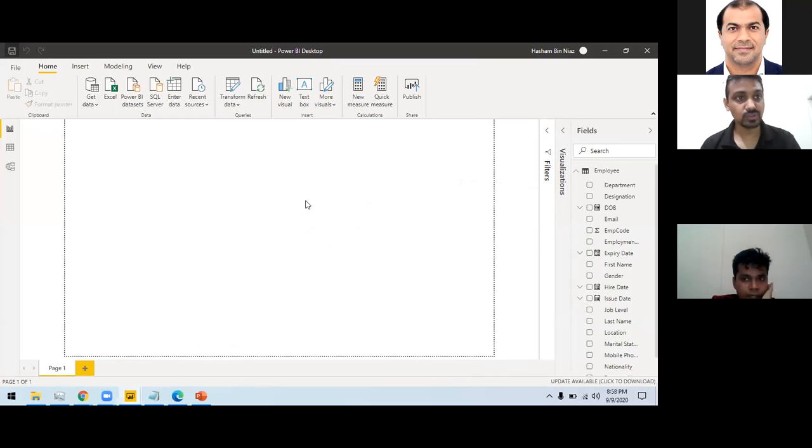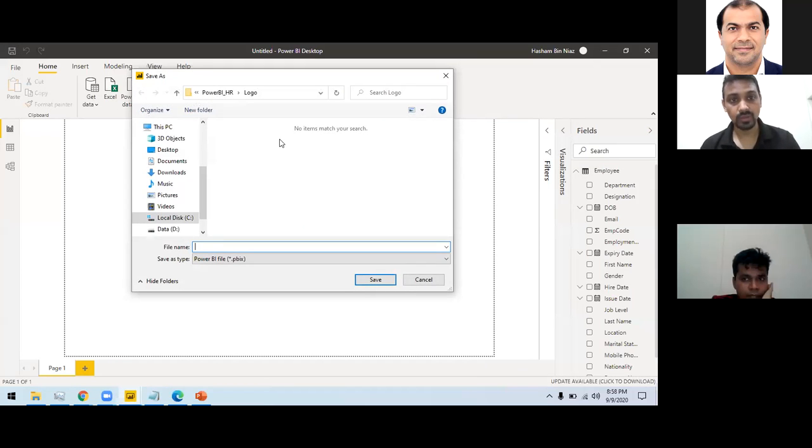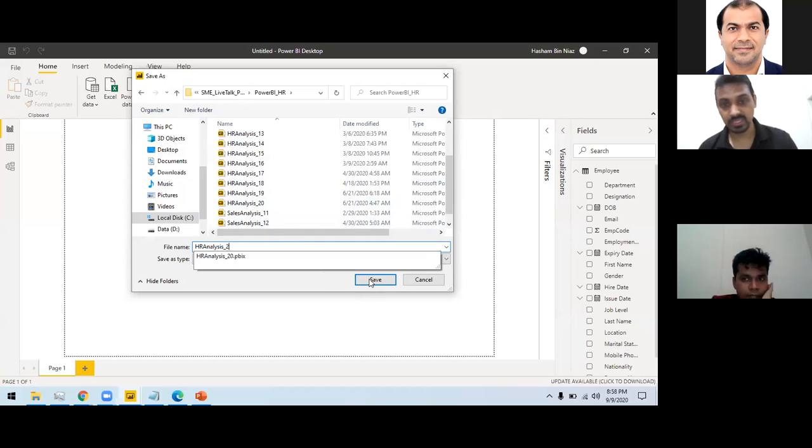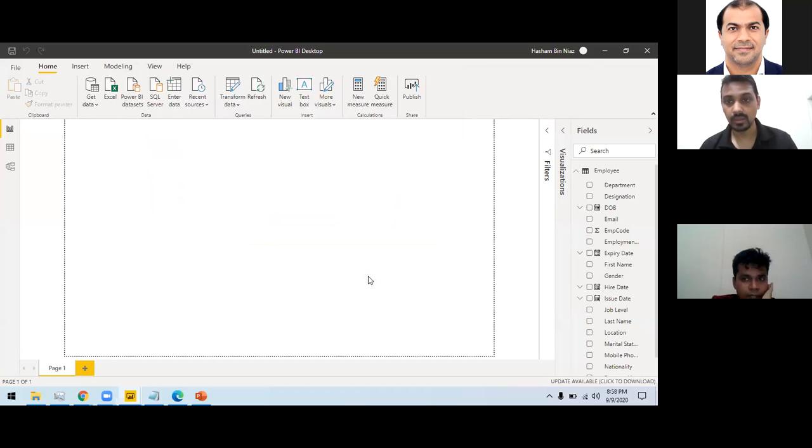Okay, let's try to save this file for now. Whenever you do anything with Power BI, make sure that you are saving the files. So I'm saving this as HR analysis 21. I save this file. Now I have made the connection, so this is my first step, to import the data. Now, when I import the data, let's see what our final goal looks like.